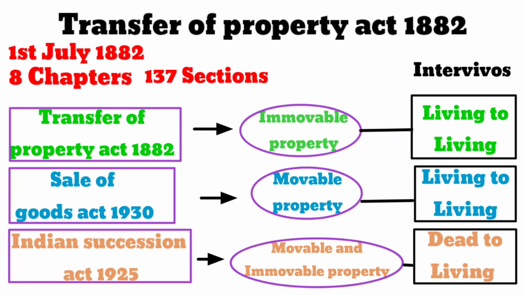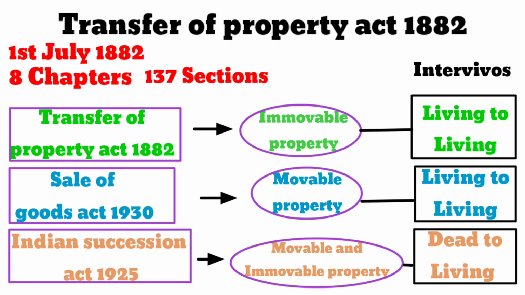Here, the Transfer of Property Act generally deals with the immobile property and the transfer must be between one living person to another living person. Next, the Sale of Goods Act. The Sale of Goods Act only deals with the movable property and the transfer is between the inter vivos, which means living to living. The next one is Indian Succession Act.